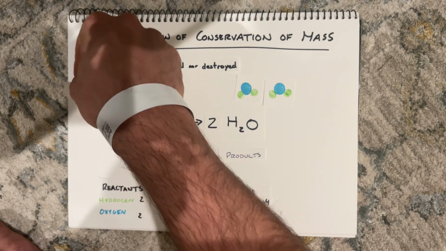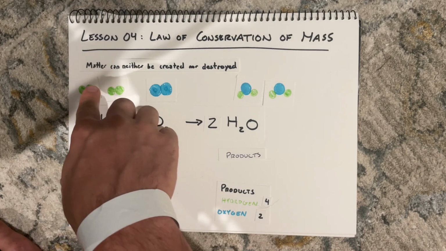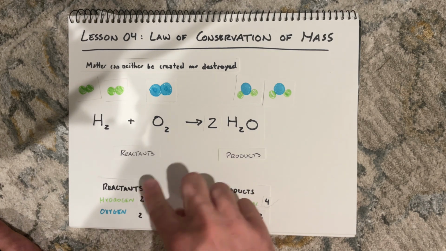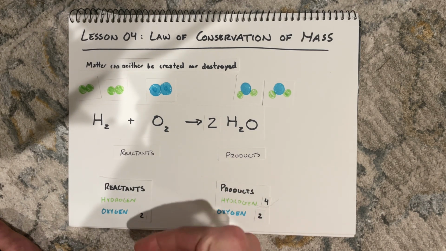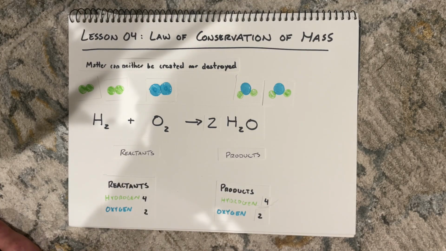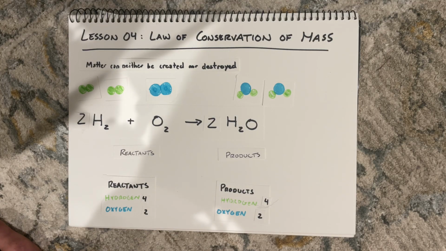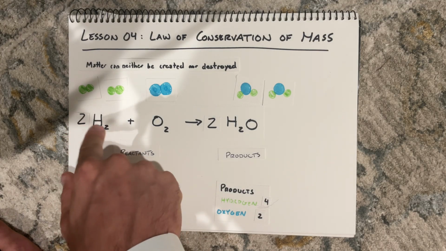So what I can do is add another hydrogen gas molecule. And if I do that, now I have the 1, 2, 3, 4 hydrogens that I needed. And to show this in the equation, I'm going to put a big 2 right there, because that shows that I have 2 of these now.